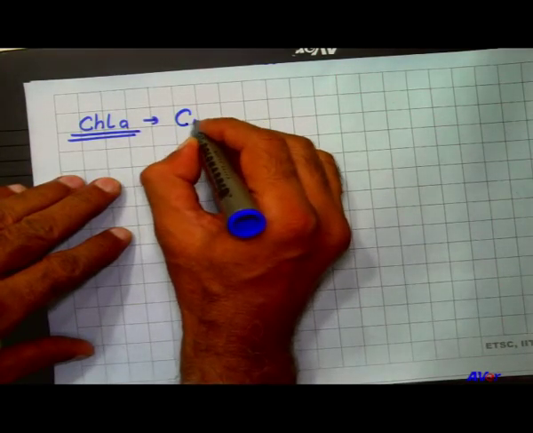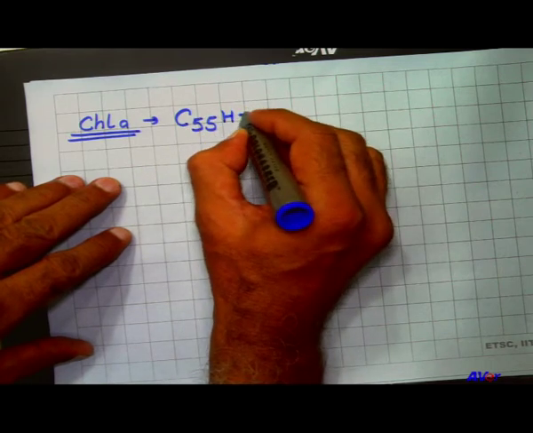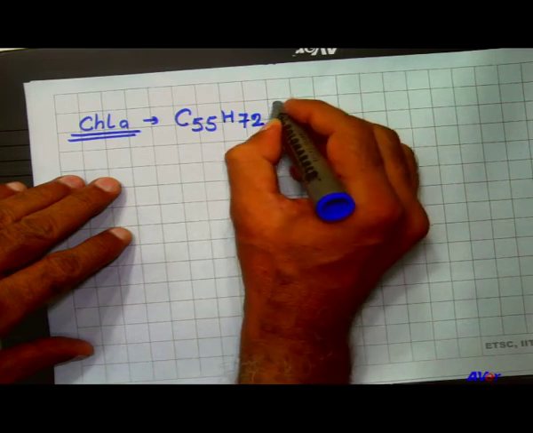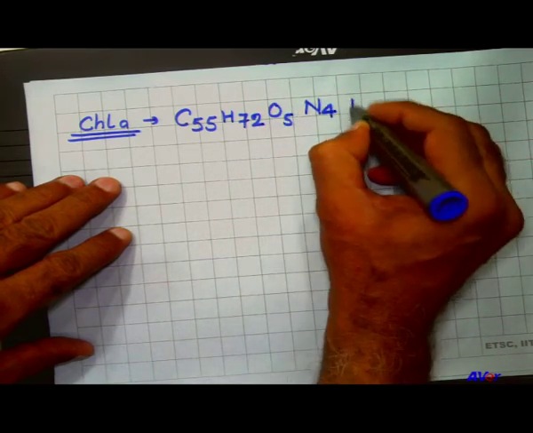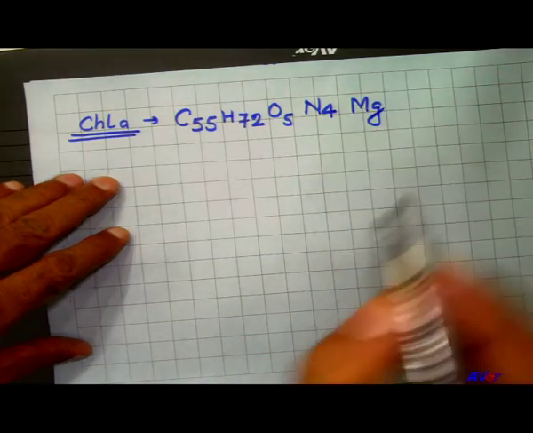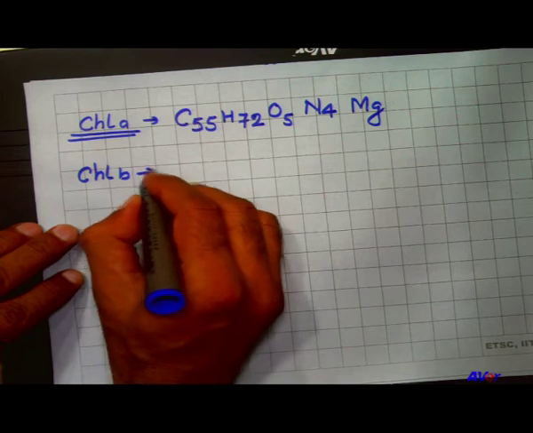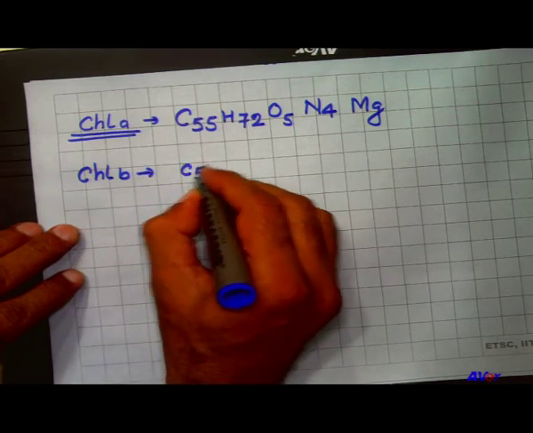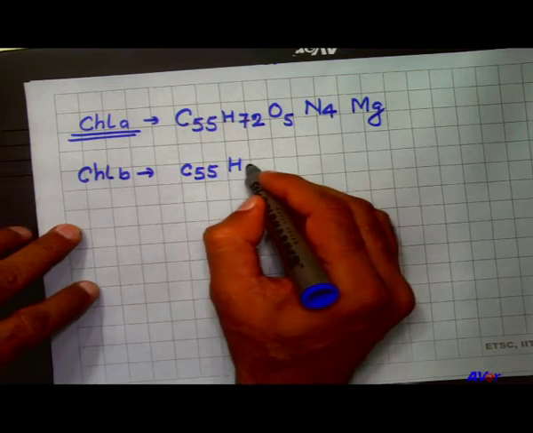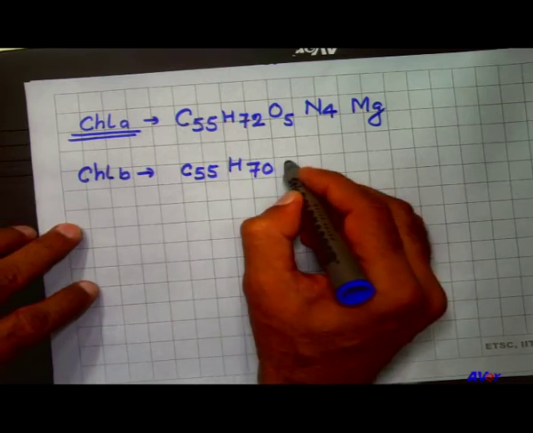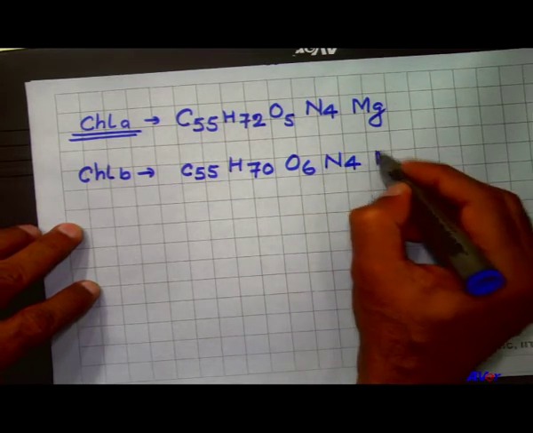Its molecular formula is C55 H72 O5 N4 Mg, and chlorophyll B is similar, it is also made of C55 H70 O6 N4 Mg.